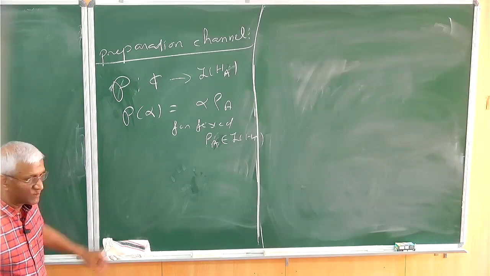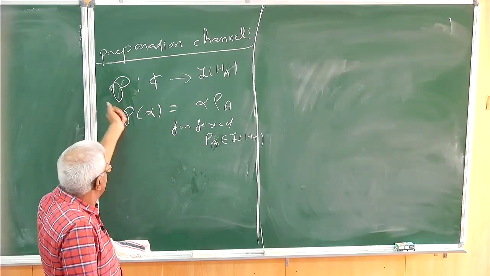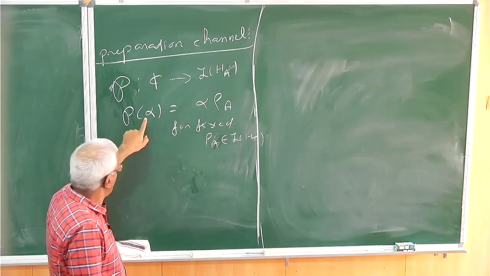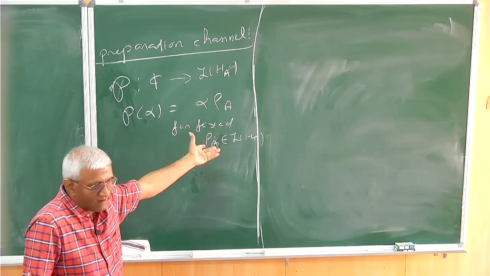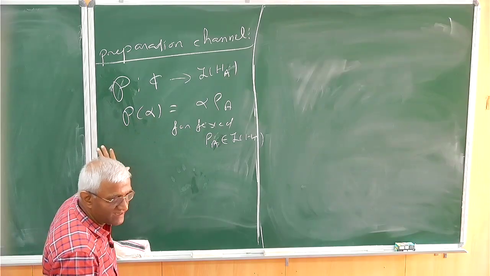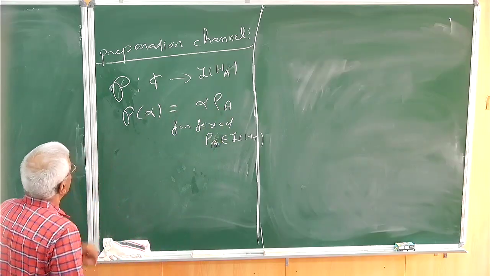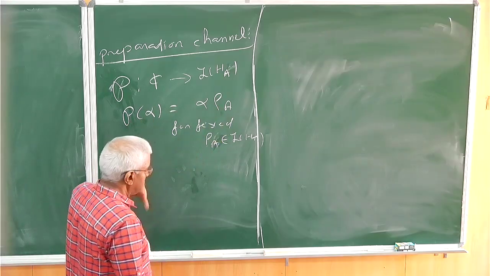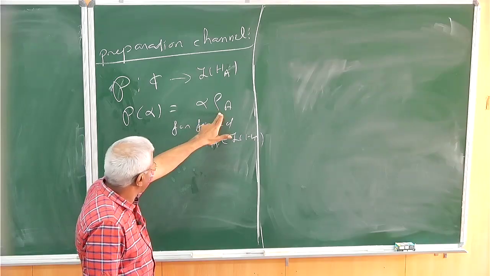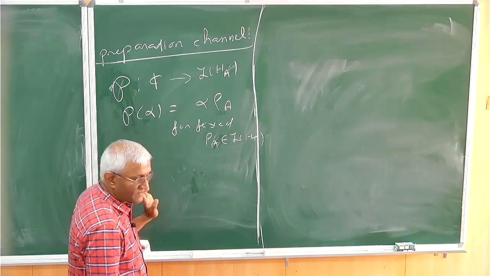It's clearly a channel. First, if you want to see whether it is a channel, of course, it is trace preserving. P of 1 will be rho A itself. In the complex numbers, trace is just the identity map. The trace of alpha is alpha as a complex number, and the trace of rho is 1, so the trace of alpha times rho A is again alpha. So this is trace preserving.